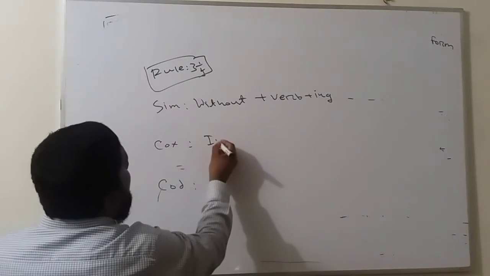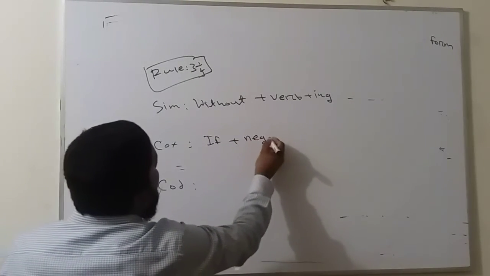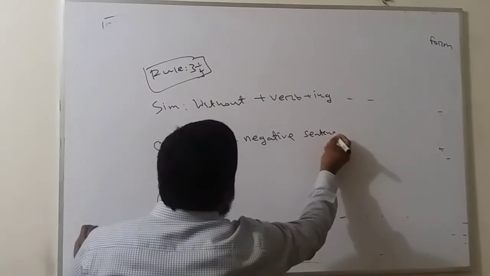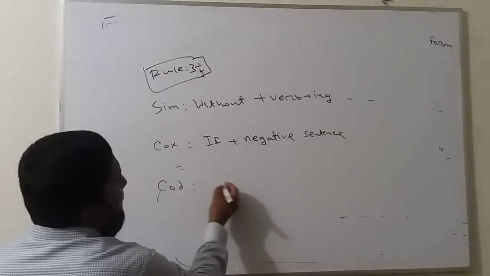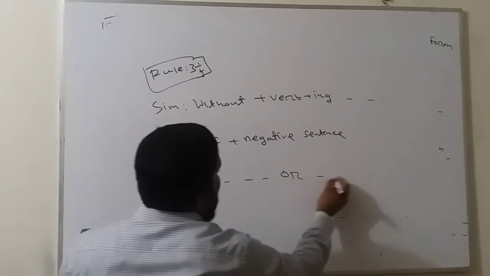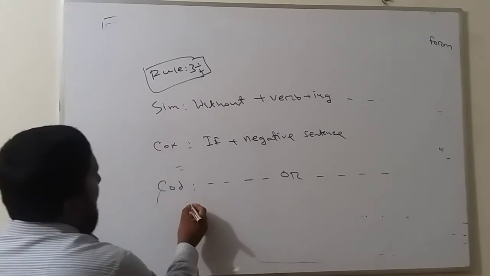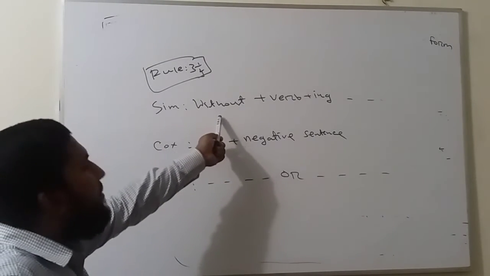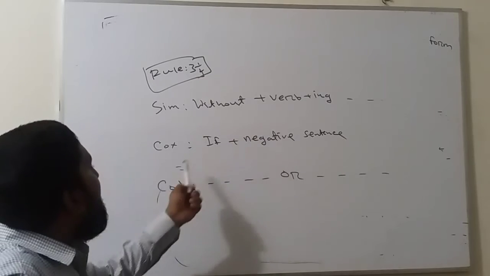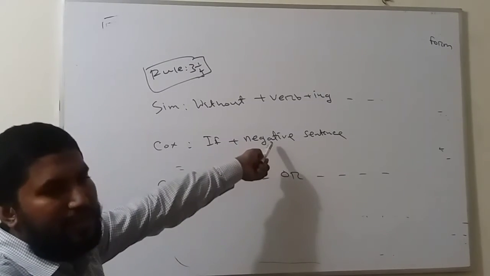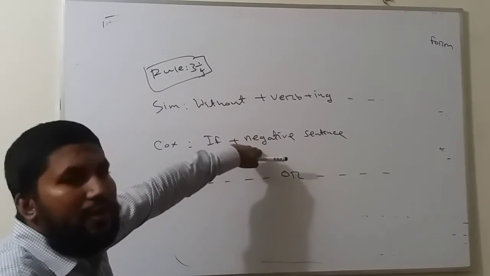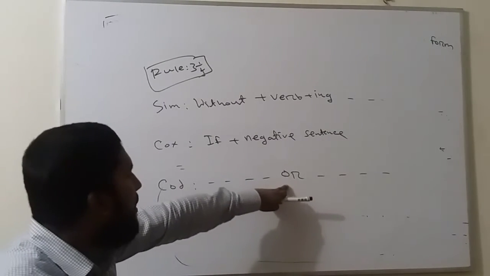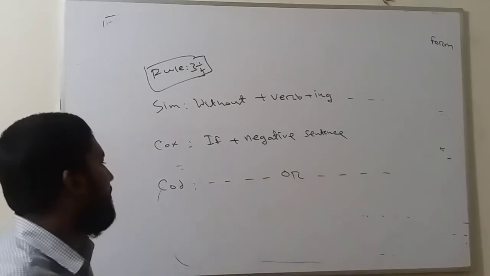In complex, if plus negative sentence. Then in compound, or. Here we use without. In previous we used by. In complex, if plus negative sentence. In the previous rules we have used affirmative sentence. Here we have used and, but now we have used or.